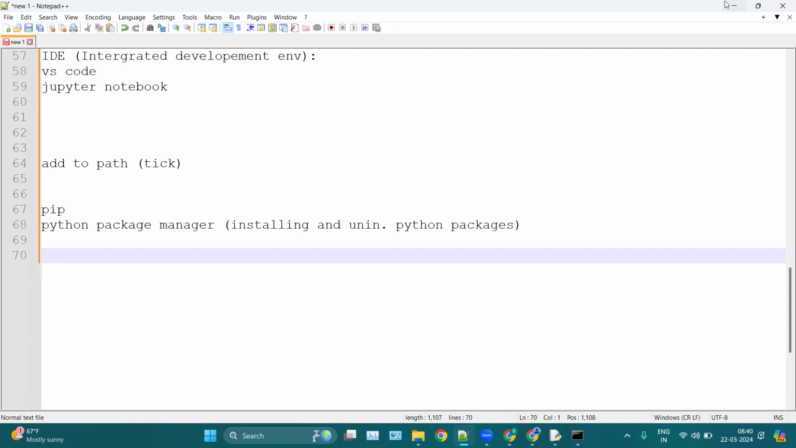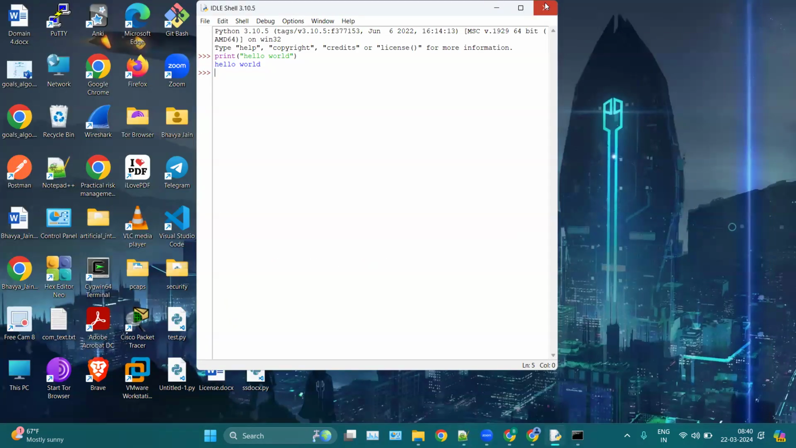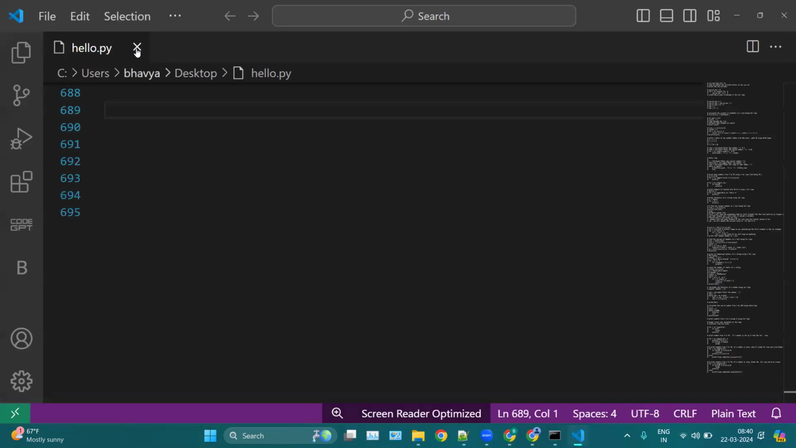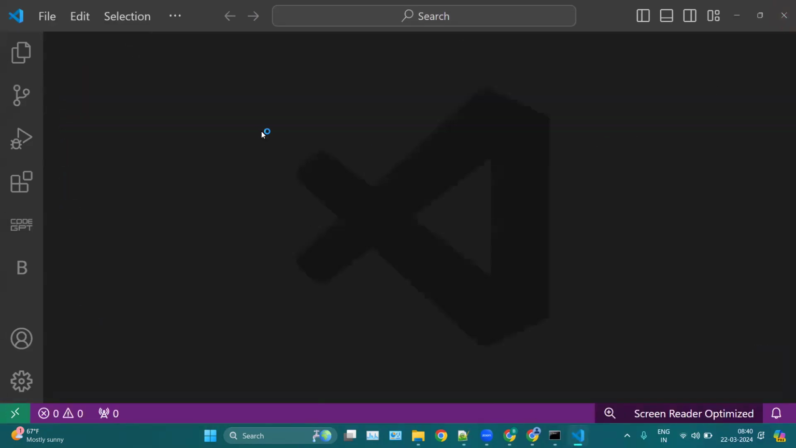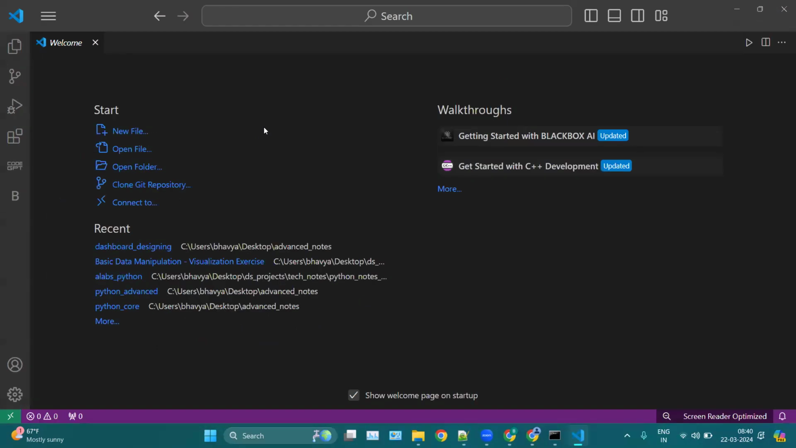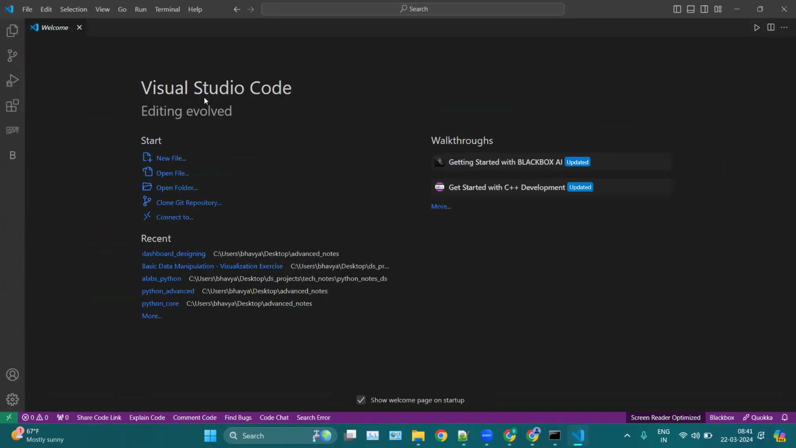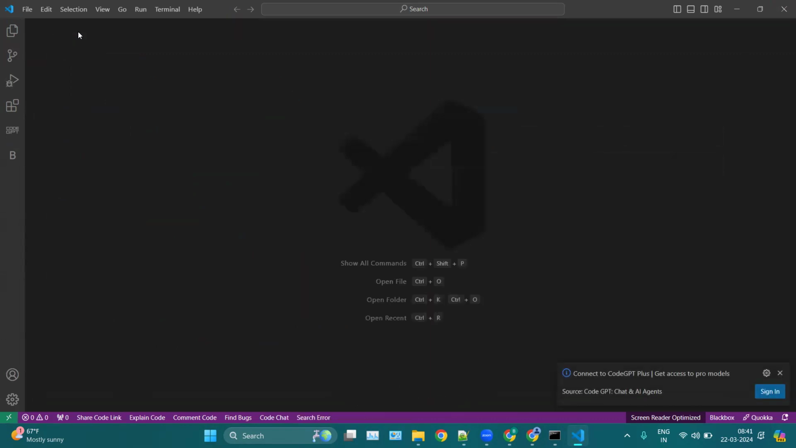Then we can open VS Code after installing. This is the logo of VS Code, so we can simply double click and open it. Whenever you open your VS Code, you will see this interface. You can simply click on this cross on the welcome screen.